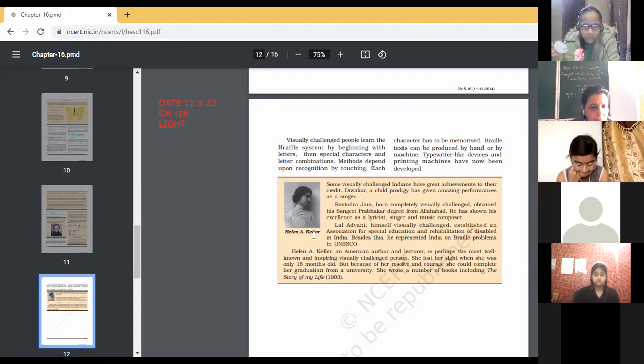I hope you have read this Helen Keller story in Hindi also. Okay, what did she say? Those who truly have no eyes cannot truly see the world. Those who have eyes are truly blind. Why did she say this? Any idea? You must have read the story of Helen Keller. She was also a visually challenged person, and she had great achievements. Any idea?